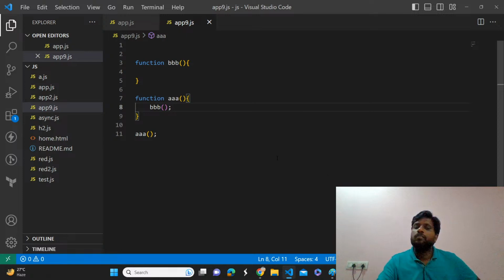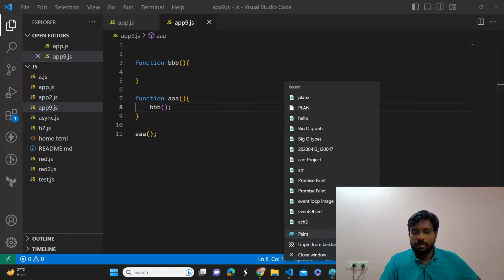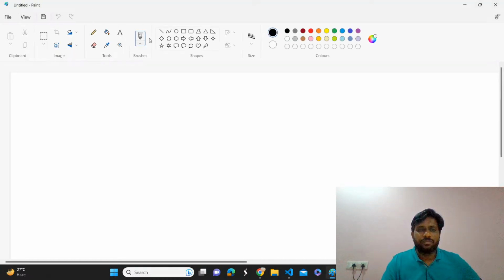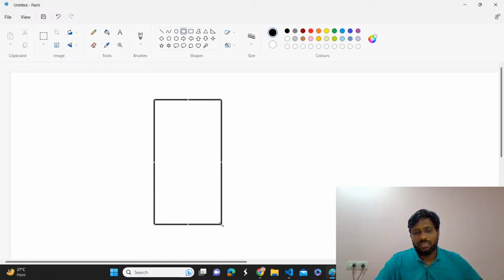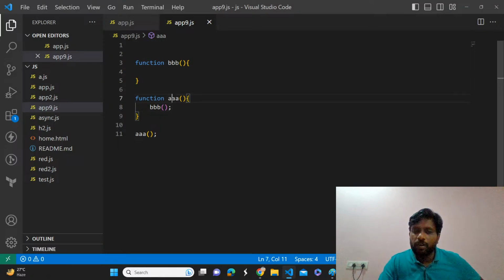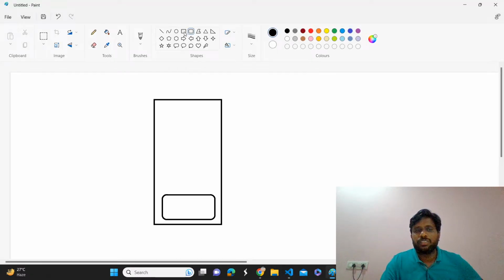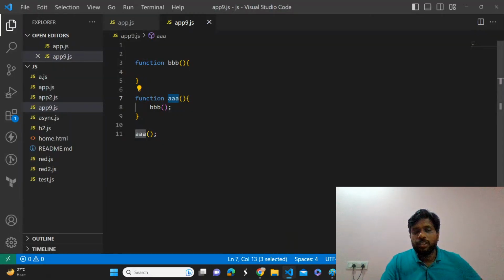It will create another execution context. So in this example, first it will create a global execution context. Now, whenever we invoke this AAA, it will create another execution context. So inside that, when you are executing BBB, will it create another execution context on top of AAA, or will it remove AAA and replace it with BBB?